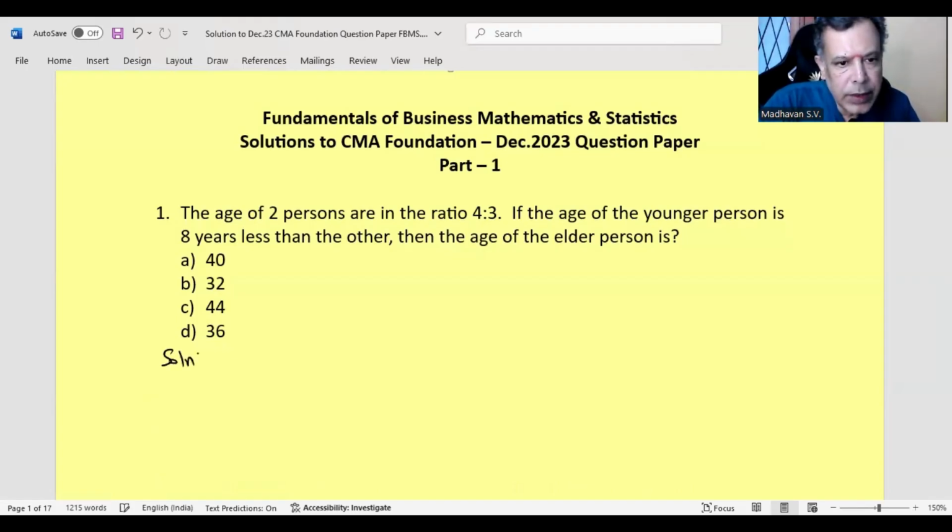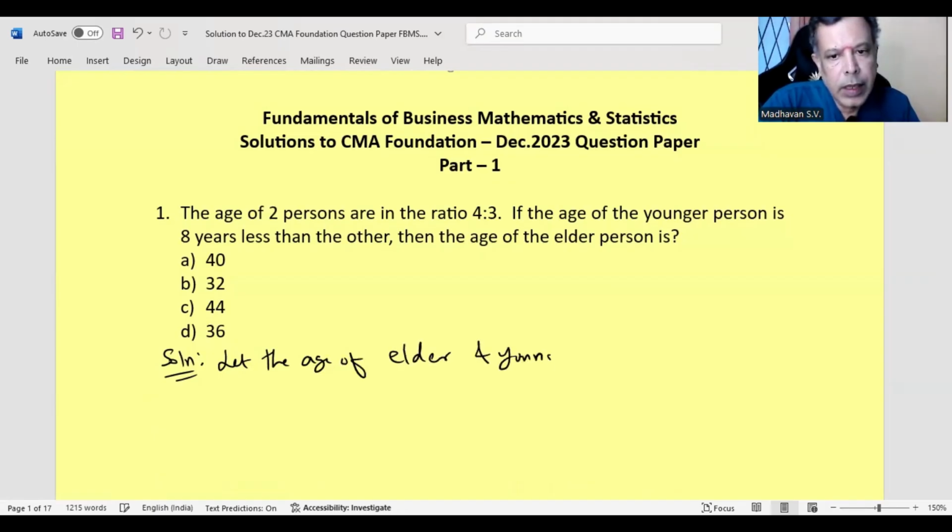So we can consider, let the ages of the elder and younger person be, since it is given in the form of a ratio 4:3, we can consider it as 4x, 3x.